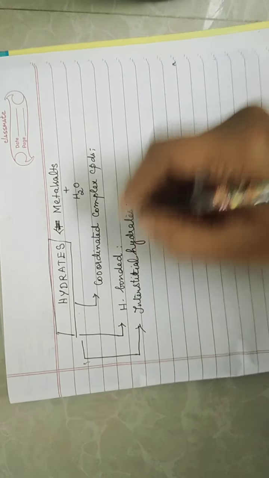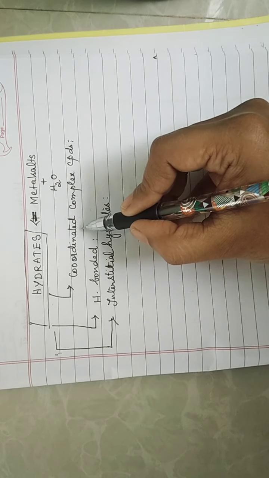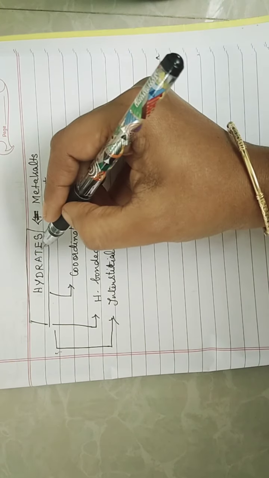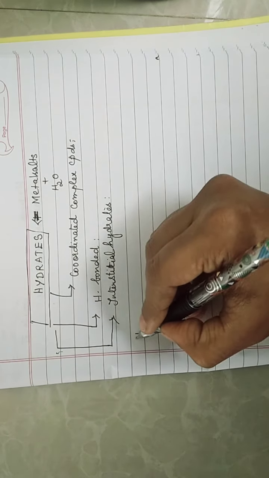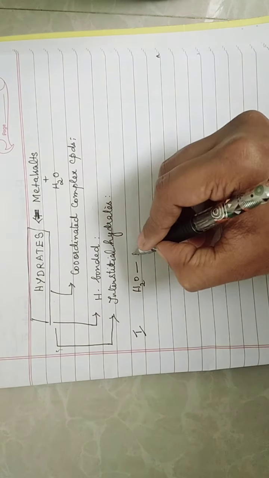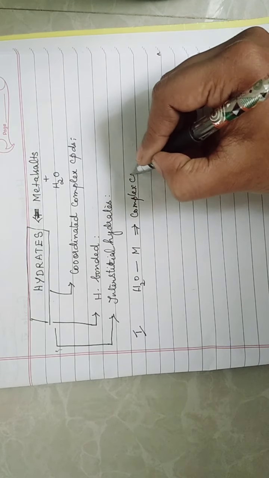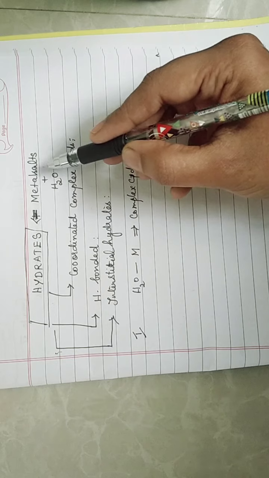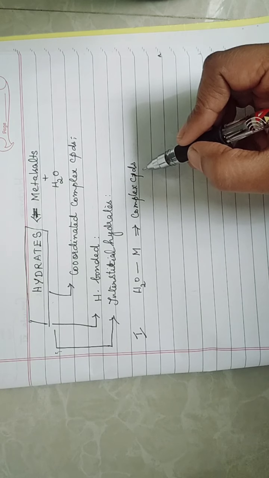What is the first classification? Coordinated complex compounds. The name itself indicates that since water is complexing with the metal salts, it is forming a hydrate. In coordinated complex compounds, water will be coordinated to a metal ion. As a result, I get a complex compound.